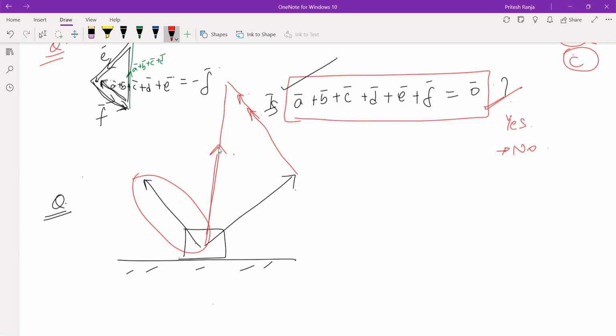So this resultant vector's direction indicates the combination of these two vectors, and it is due to their combination this block is being displaced upwards. So upwards, or you can say along the resultant vector direction.